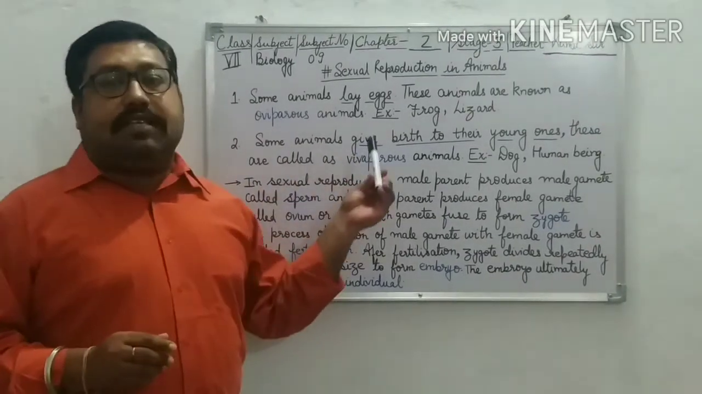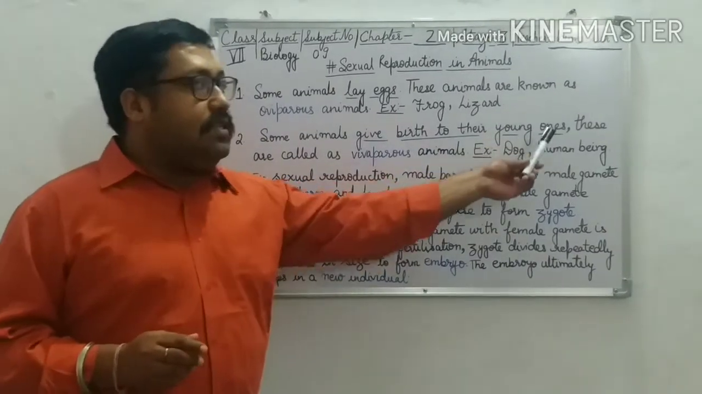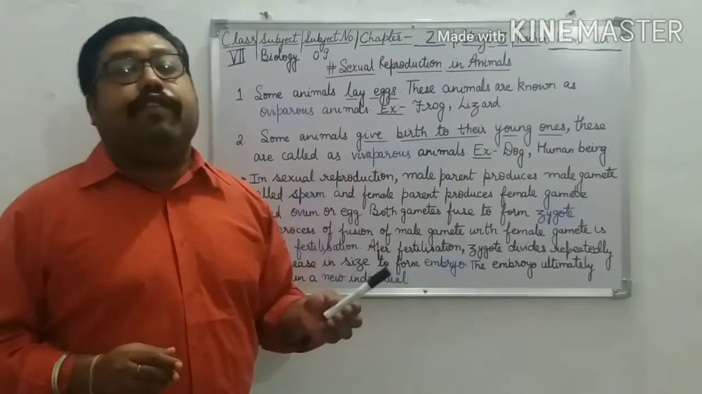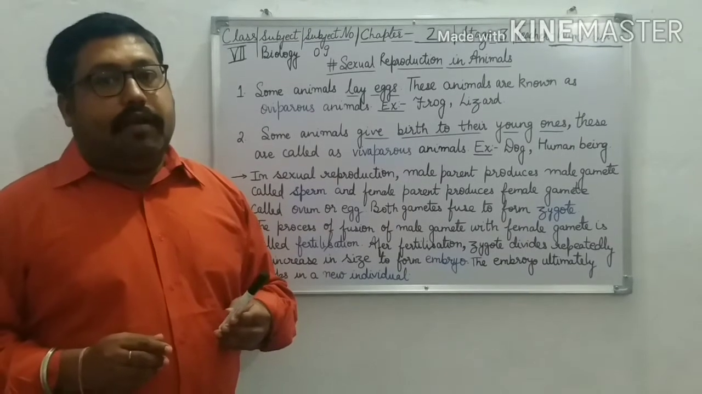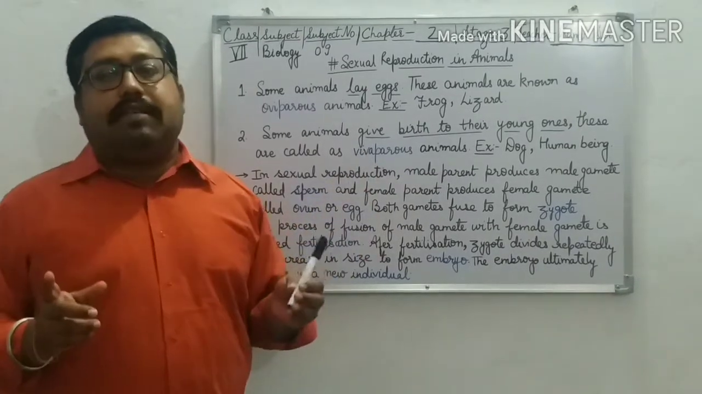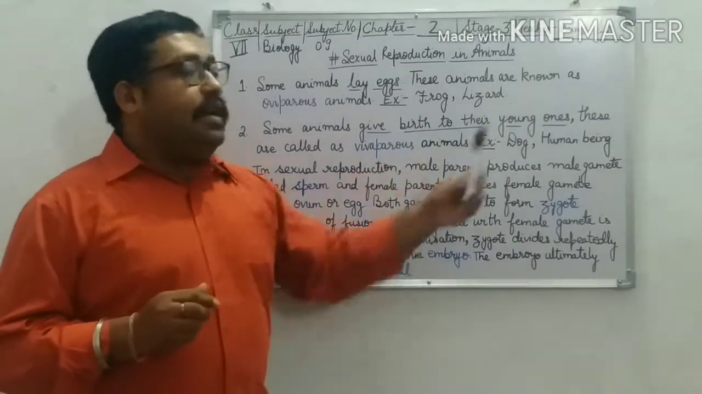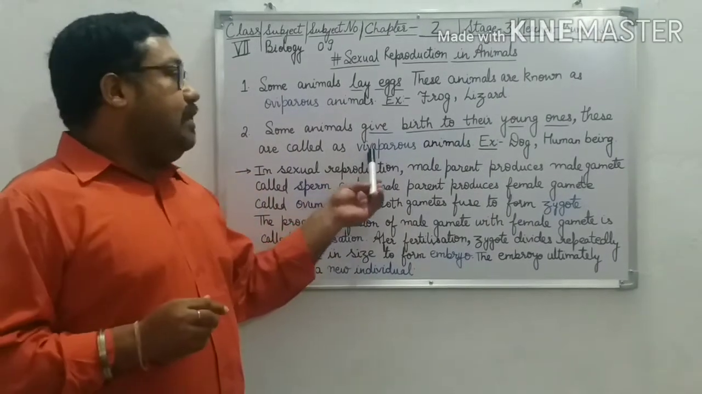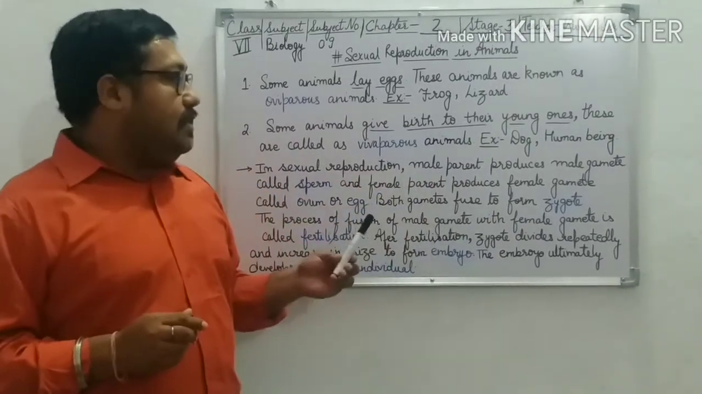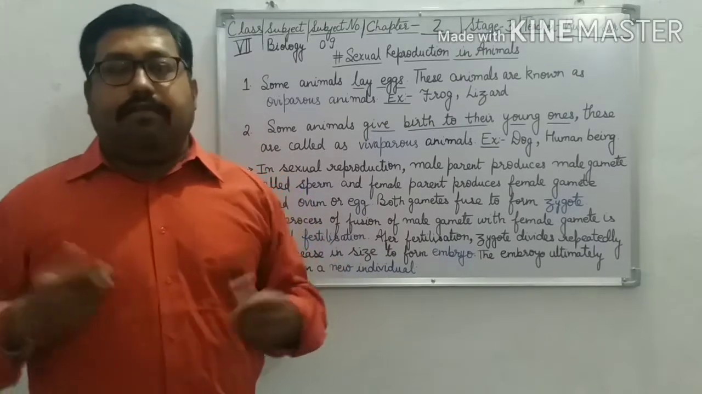And some animals give birth to their young ones. These are called viviparous animals. What happens? Some animals give birth to their young ones. These are known as viviparous animals. Examples are dog, and we as human beings.